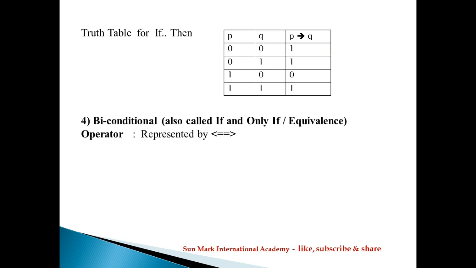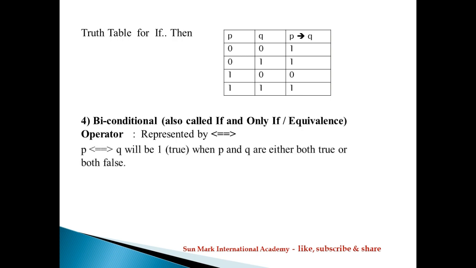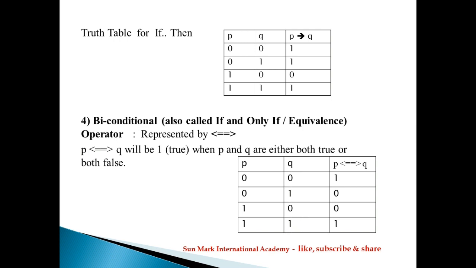Next one is biconditional. It is also called if and only if, or the equivalence operator, represented by a double-headed arrow. So P equivalence Q will be true when P and Q are either both true or both false. That is, in this truth table, 0, 0 returns 1.